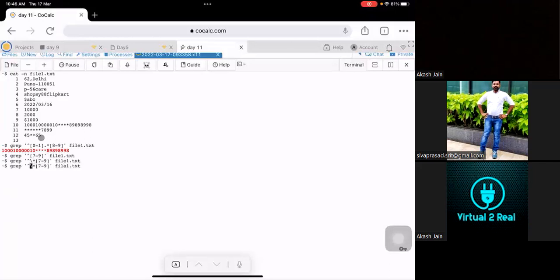It starts with some number, asterisk. This is also not working. Let me try another thing. Will this work? No. Let's see something else.